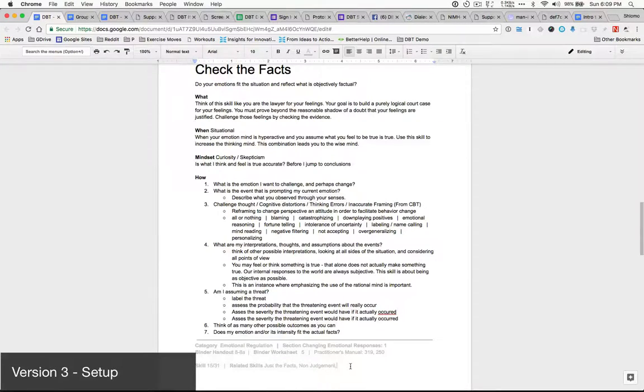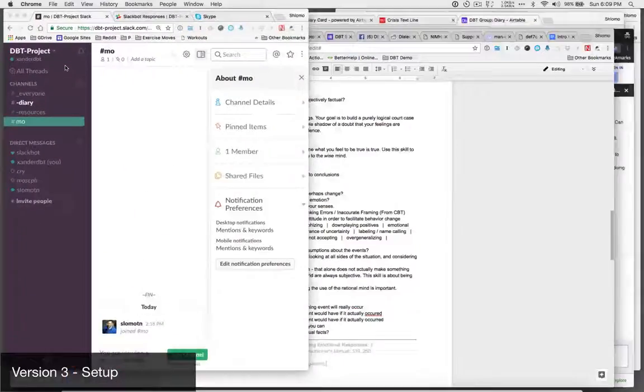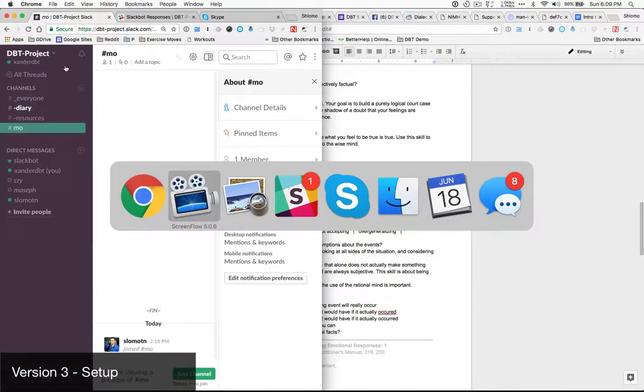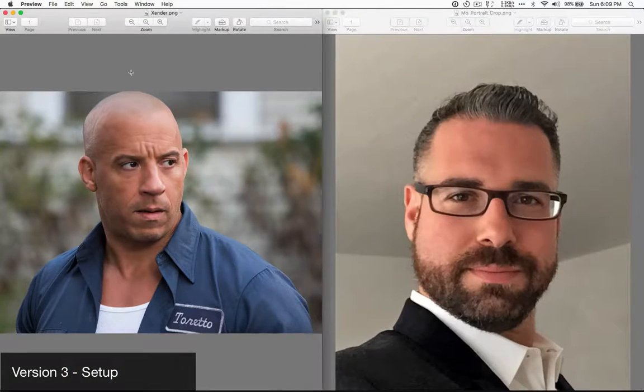So I'm going to build up an example of the enhanced chat experience. On the left in this example, we have Xander, a fictional character from Fast and the Furious, and me, the group facilitator. I picked Xander because as a fake person, it's okay to talk about the serious topic of people that are at risk for self-harm. In this example, Xander is really unstable right now, and I, although I'm not a therapist, have received training to be in a support group to help walk him through that.